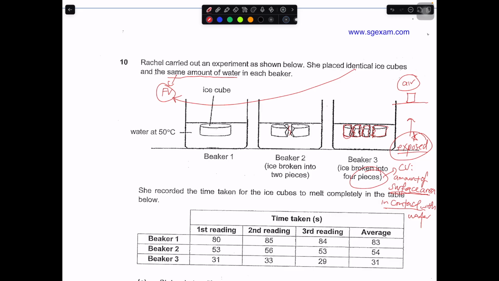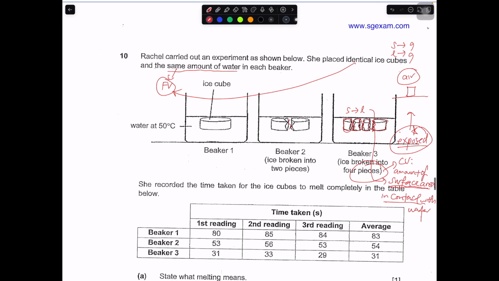Usually when we talk about exposed, we talk about solid to gas or liquid to gas interaction. This one is solid to liquid interaction, so we can use the word surface area in contact. So this is just some mini differences of when to use exposed, when not to use exposed.